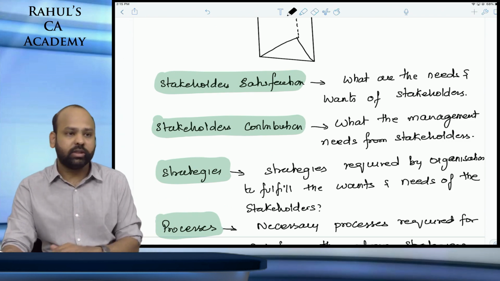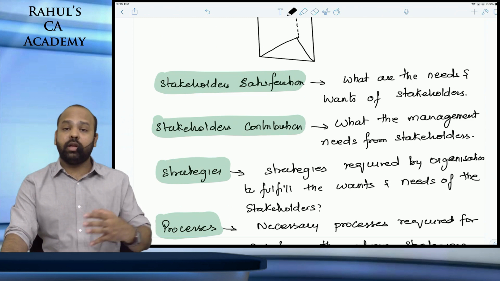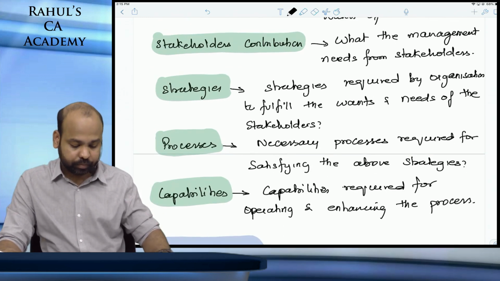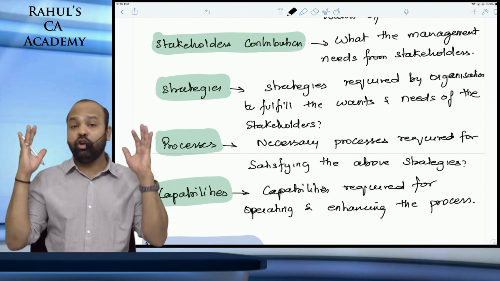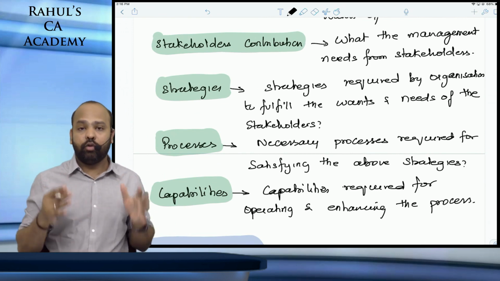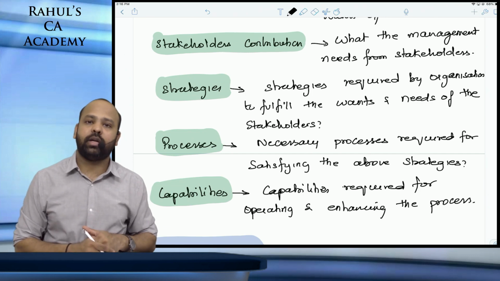As far as society at large is concerned, you would also expect a little contribution from them, in terms of a little corporate governance. Whatever it is, you would expect them to praise the organization. Now that you've defined what the stakeholder need and the stakeholder contribution are, what you need from the stakeholders and what they need from the company, then come strategies.